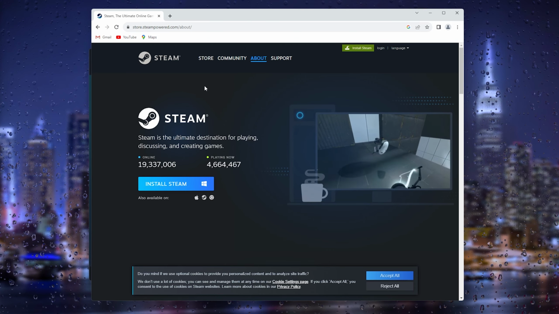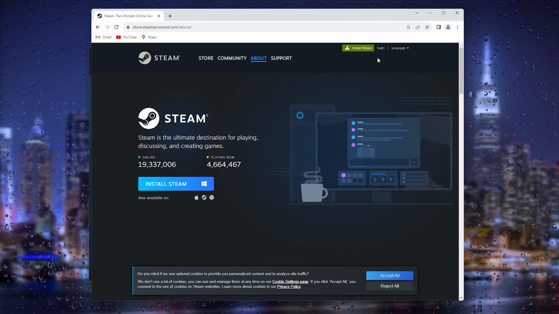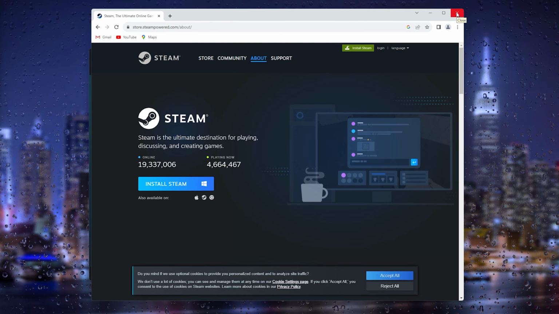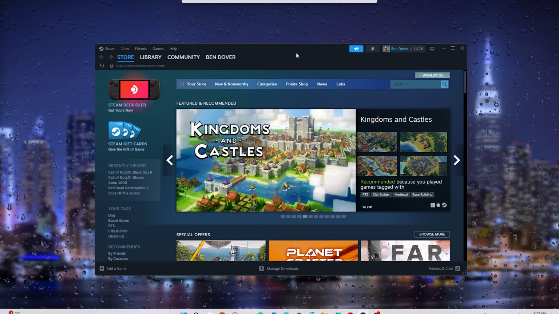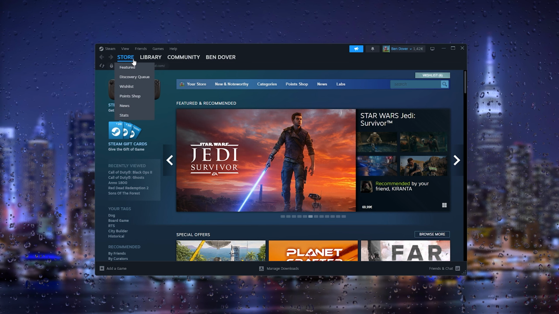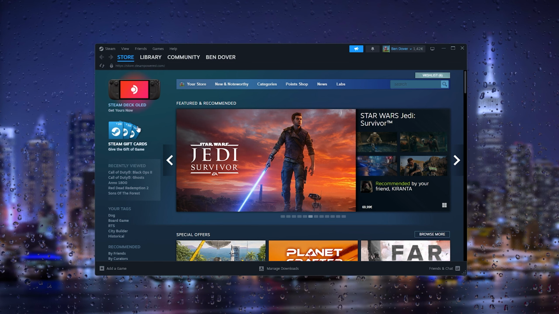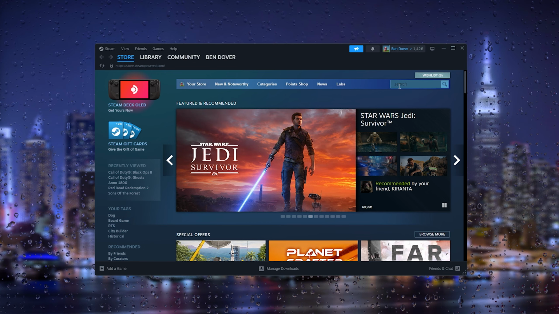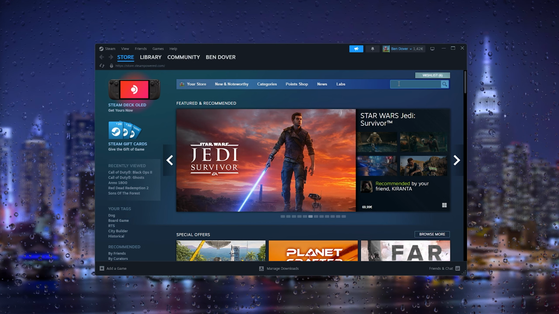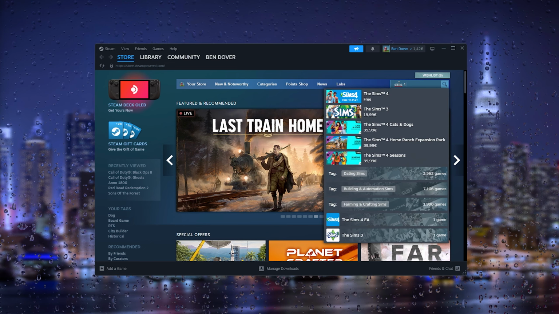Now once your Steam has been installed, simply make an account using Steam, and from there log into your existing account, and the Steam player should look something like this. Now this will take you to the store in the top left corner, and once the store opens up, all you have to do is go to the search bar right here. Now make sure that you are logged into your Steam account and type in Sims 4.